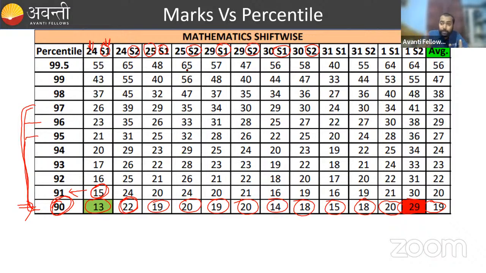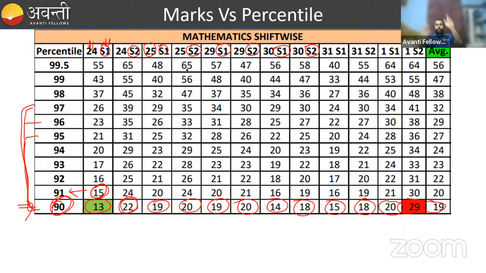If you are solving 15 questions in JEE Mains, at least 15 questions, you are getting above 98 percentile. For 99 percentile, you need to solve more questions.